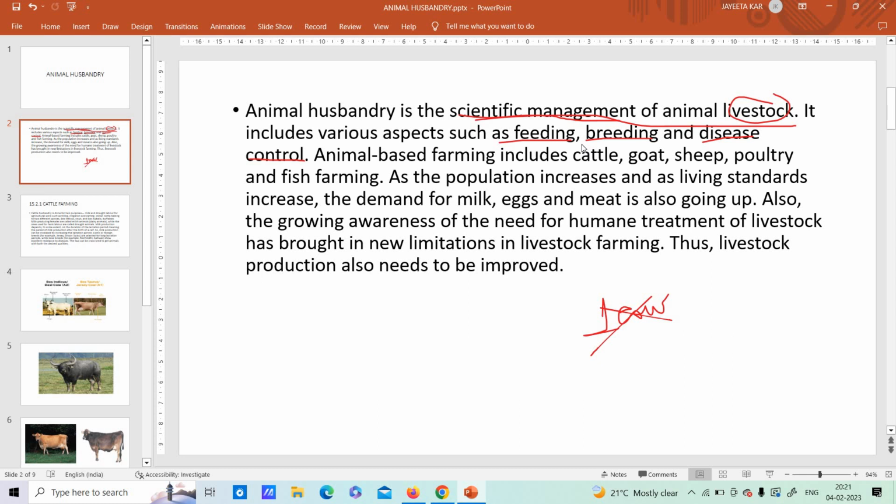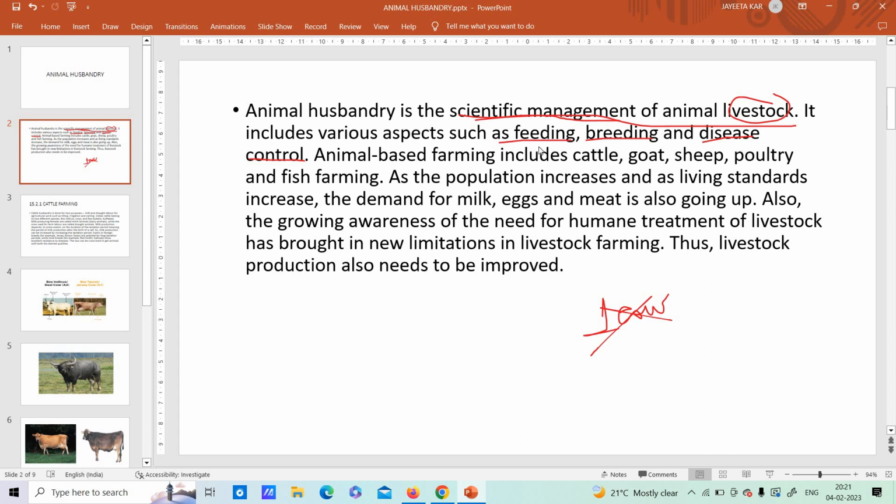Of course, they can go and feed. The cows, they can go and feed themselves somewhere on the roadside or on a farm. Anywhere they can go. They can breed also. Fine, they can reproduce by themselves. But if there is any disease, they will not be able to control it by themselves. So what I mean to tell you all is that if you want these animals to become healthy, they will never be able to do it by themselves in a controlled way.